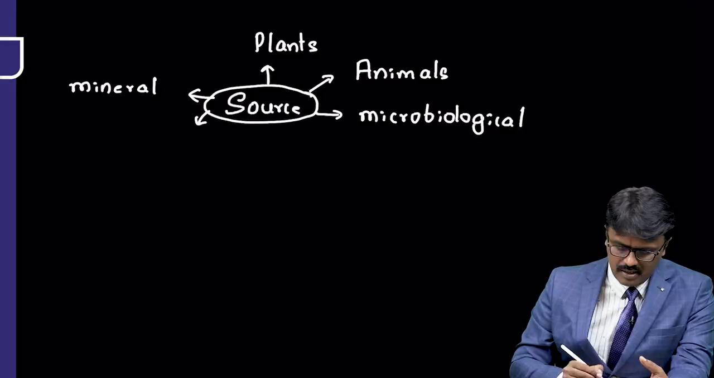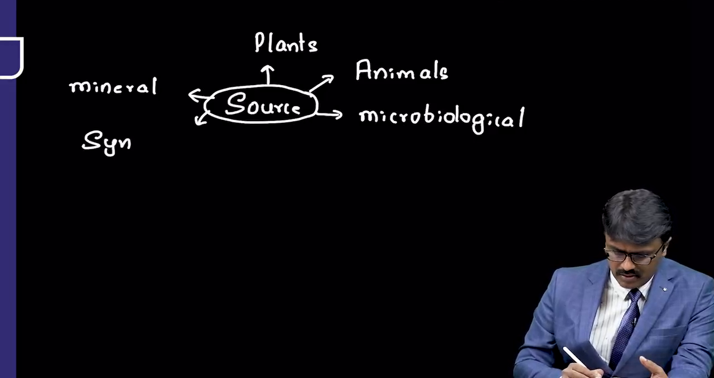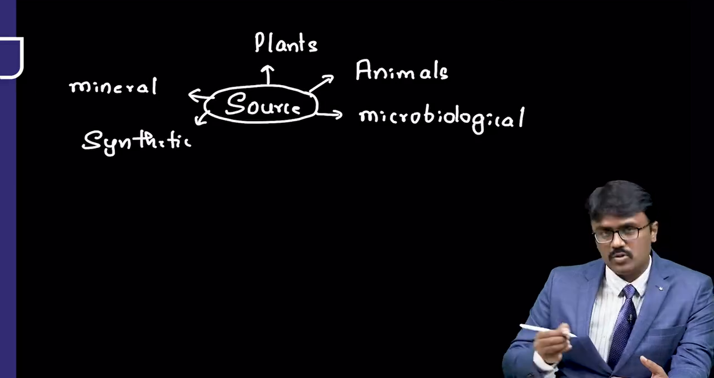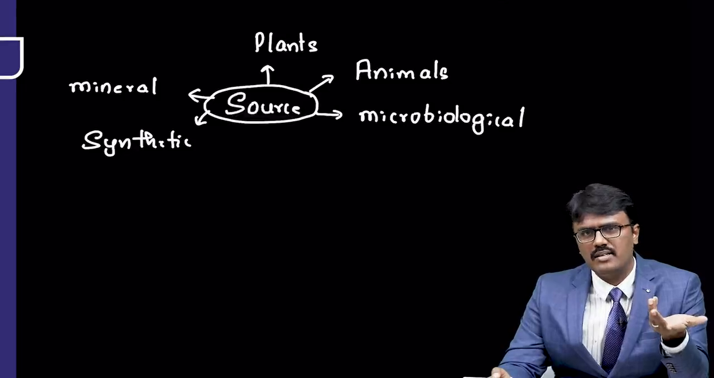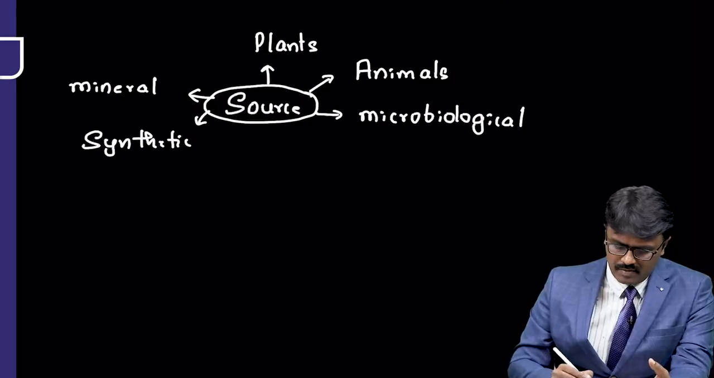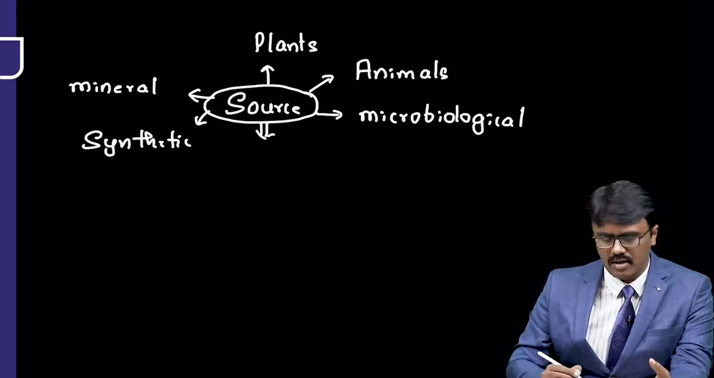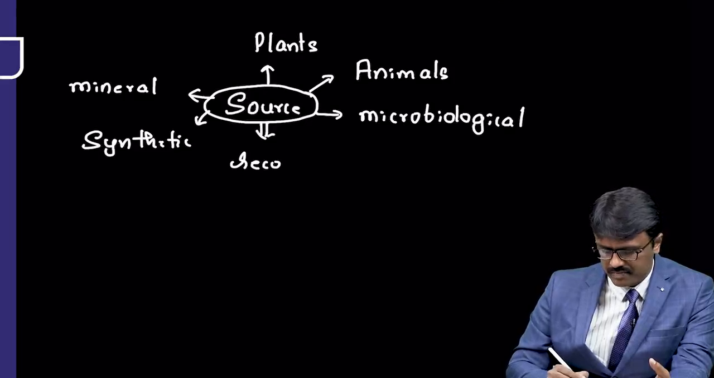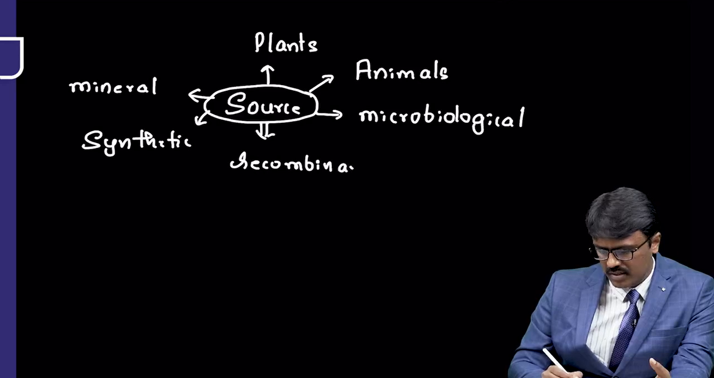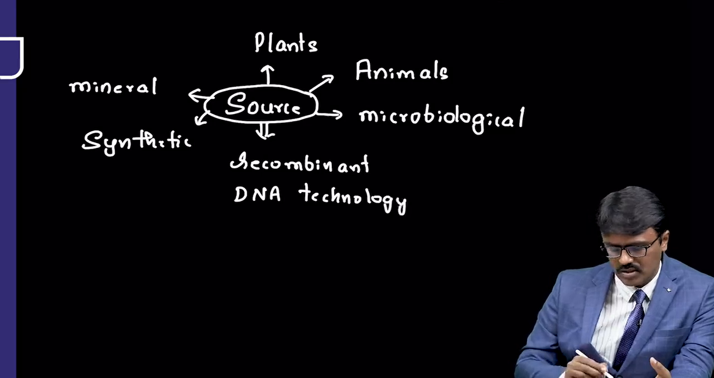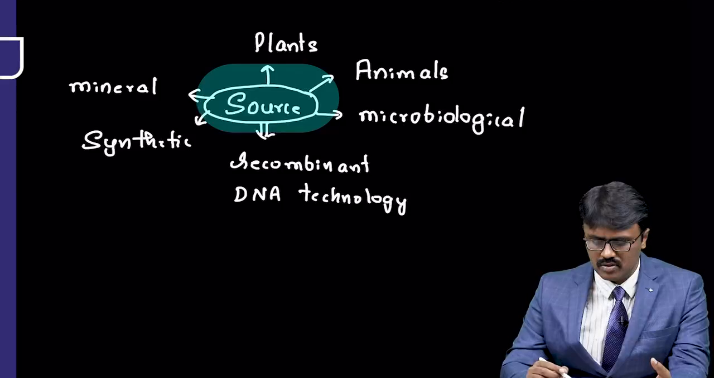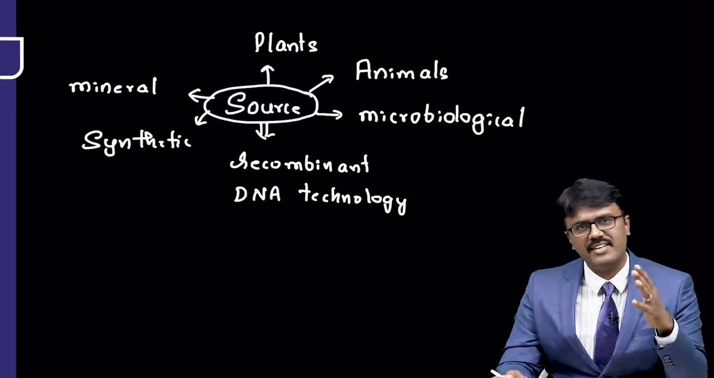Then we have another source, that is the synthetic source. What do we mean by synthetic source? They are drugs that you synthesize in the lab. For example, aspirin is nothing but acetyl salicylic acid, which you can synthesize in the lab, so you will get it easily. And later we came up with something called recombinant DNA technology. So these are the sources from where we get the drug into the market.